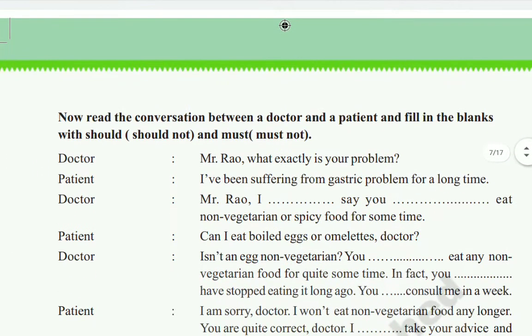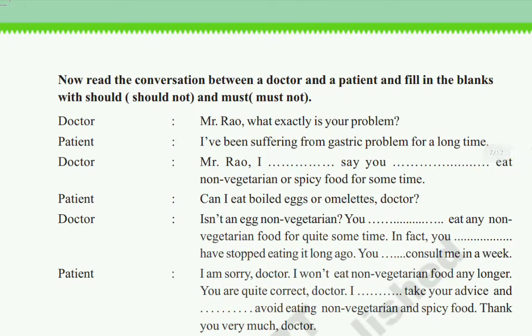And next, here you see another one. A conversation is given. Here also we have to fill this by using should not and must not.